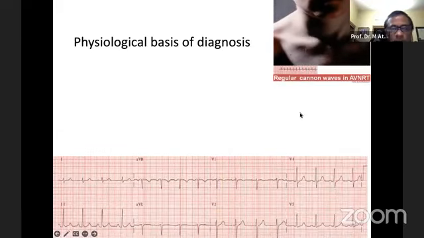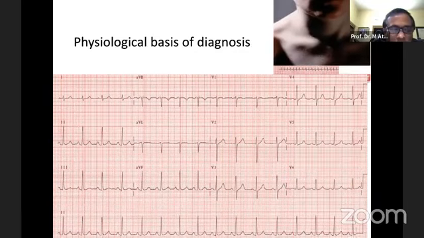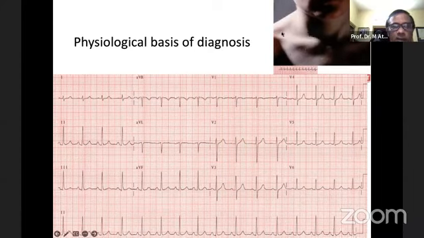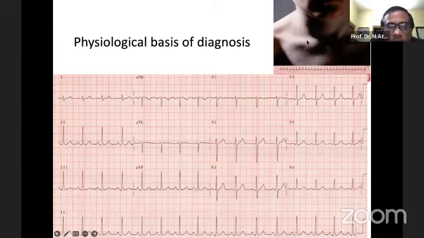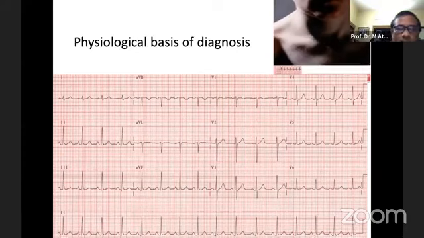This is the ECG of a patient. This patient told us he has paroxysmal palpitation at different times, but most of the time he always has this kind of normal ECG. But once, the patient got a chance to record some kind of pulsation in the throat, that is, the neck. So this is a proof. This physiological finding is proof this patient has some loss of synchronization within the heart, and that gives rise to the retrograde pulsation in the neck.